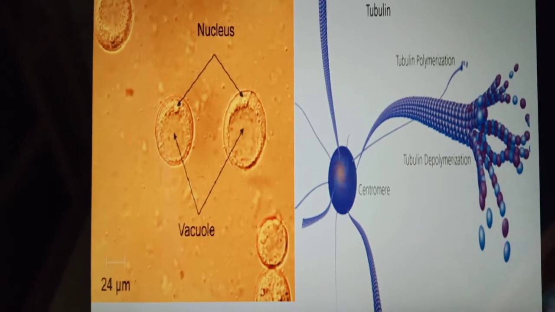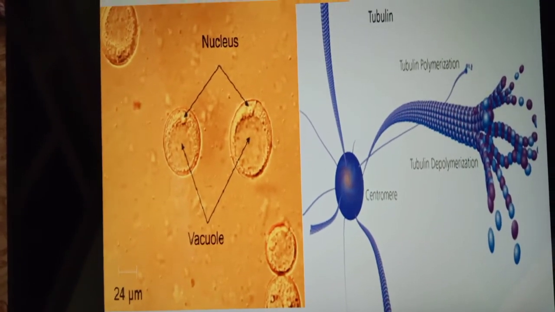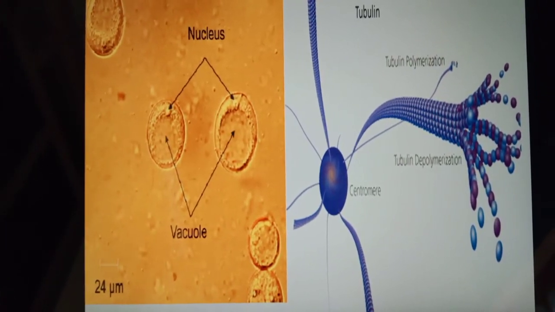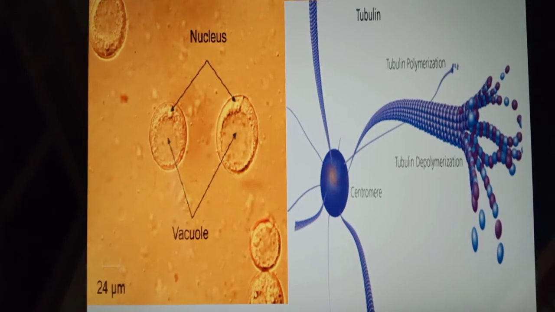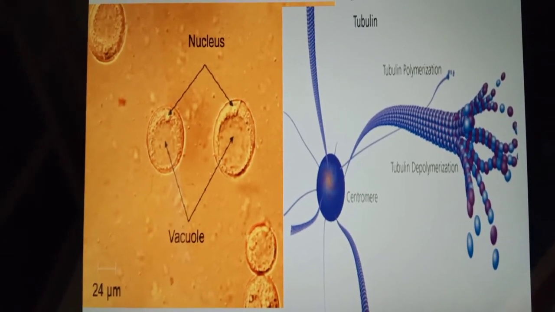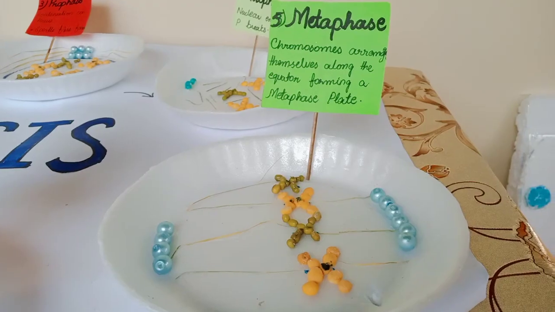In highly vacuolated plant cells, the nucleus has to migrate to the center of the cell before prophase. The cells of plants lack centrioles, so spindle fibers are formed by the aggregation of tubulin proteins on the surface of the nuclear envelope during prophase.